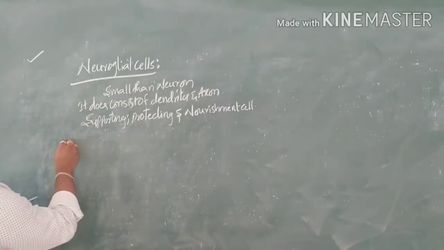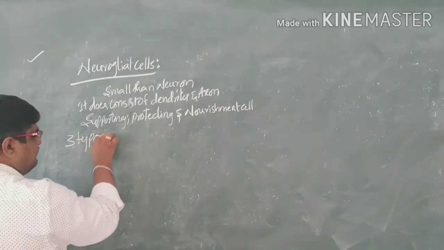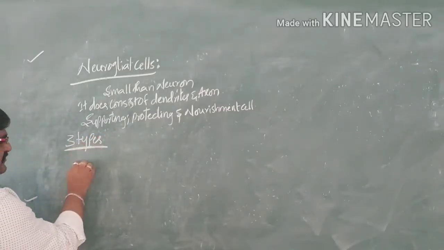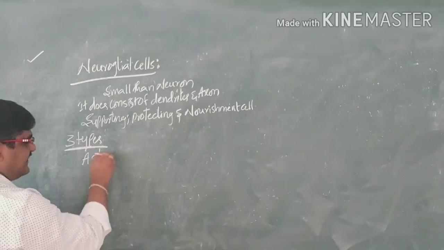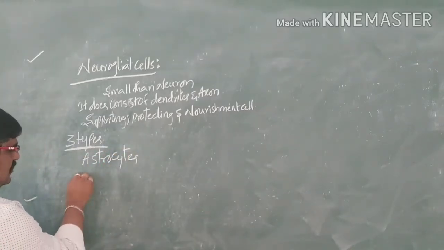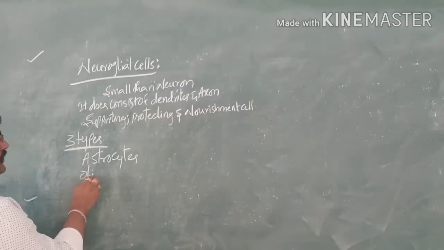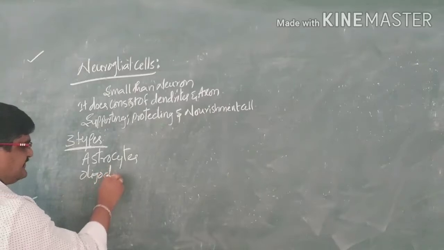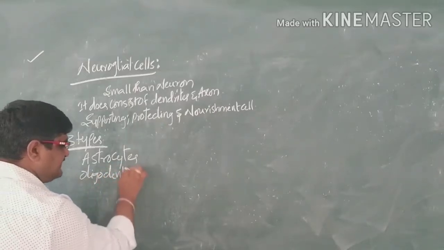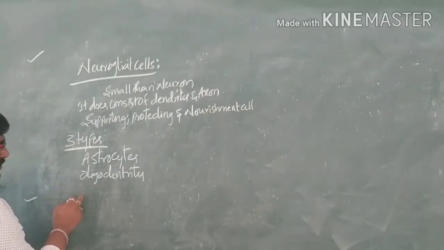these are classified into three types. One is called astrocytes, the second is oligodendrocytes, and the third is microglial cells.